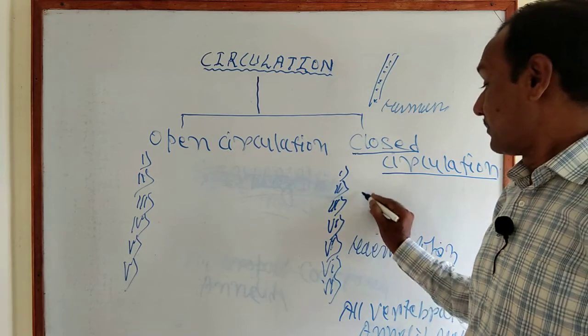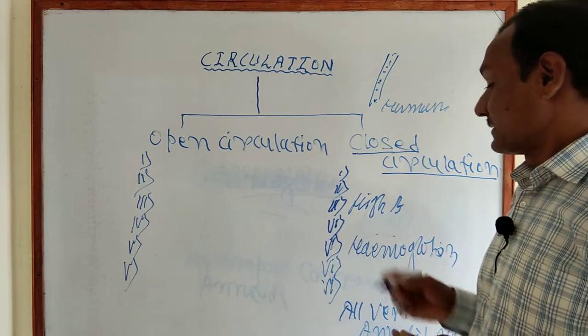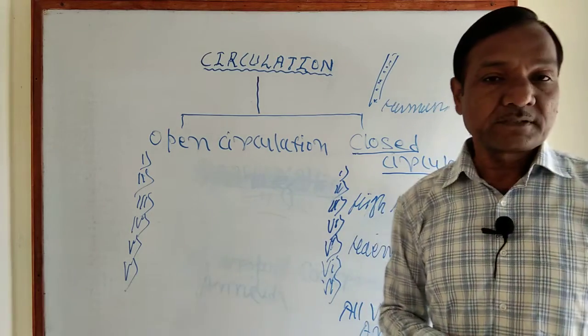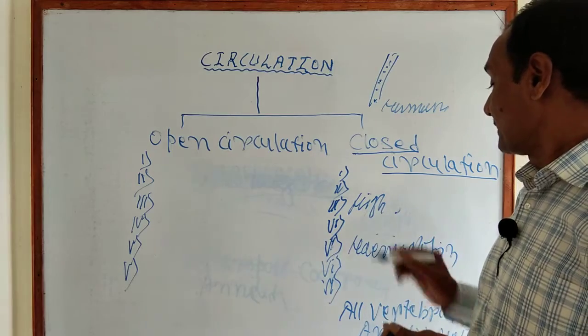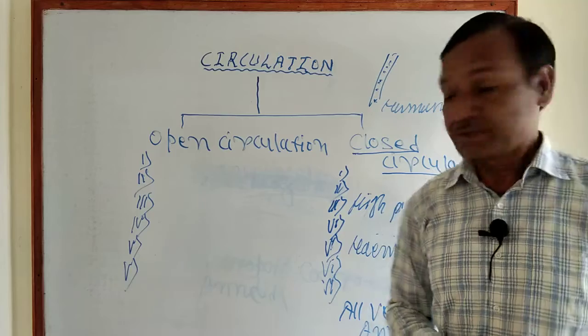How does the blood flow? The flow of blood is with high pressure, whereas in open circulation it is with low pressure.